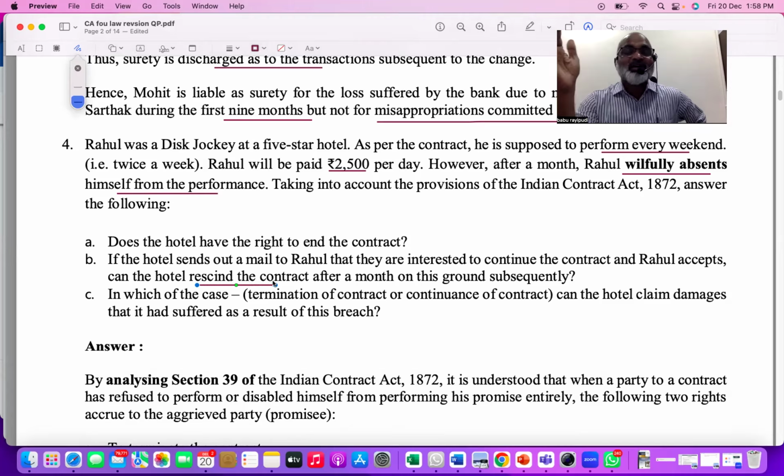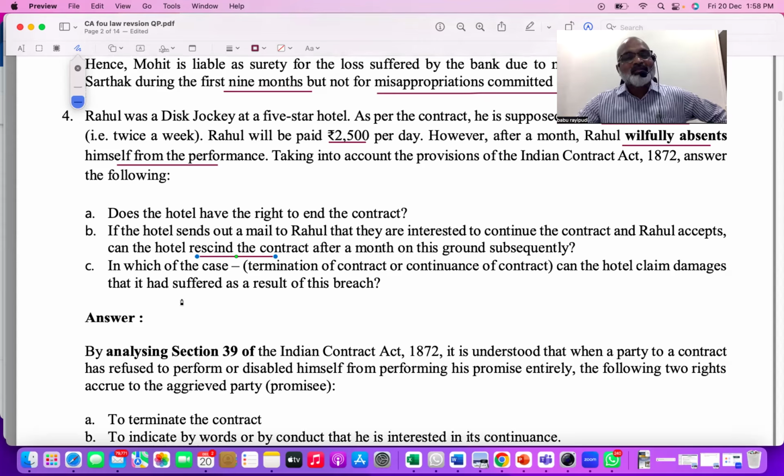That means once you have agreed to affirm, once you have agreed to continue the contract, can you cancel the contract? Okay, that is it. So the third question is, in which case, termination of contract or continuation, can the hotel claim damages? So there are two scenarios. If the hotel people have decided to continue, or the hotel people have decided to cancel the contract, in which case can you claim damages?